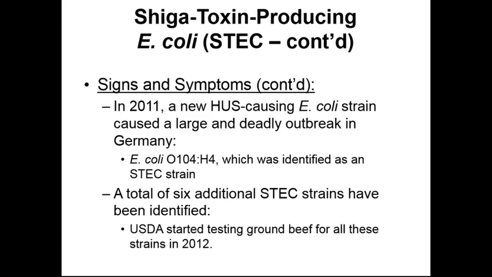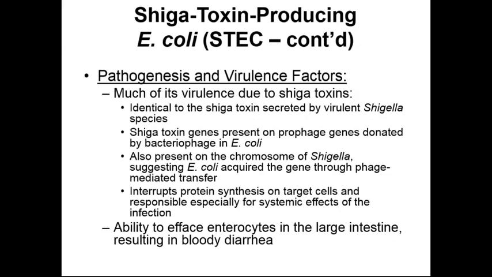If we look at how many have been identified so far, we've found 6 additional Shiga-Toxin-Producing E. coli strains that have been identified within the United States. The United States Food and Drug Administration has started testing all ground beef for these strains within 2012 to help eliminate the chances of an outbreak occurring within our country.